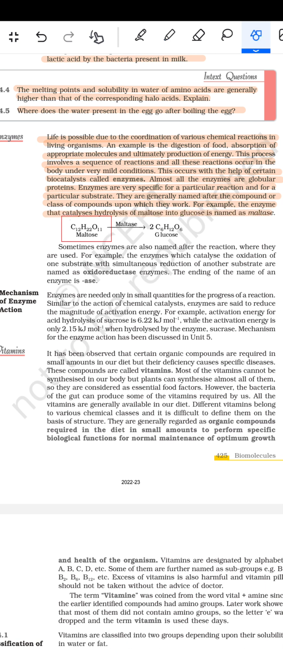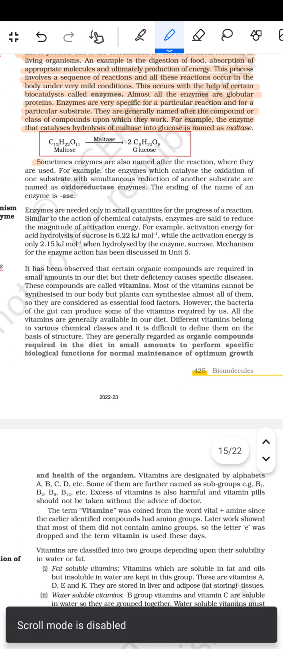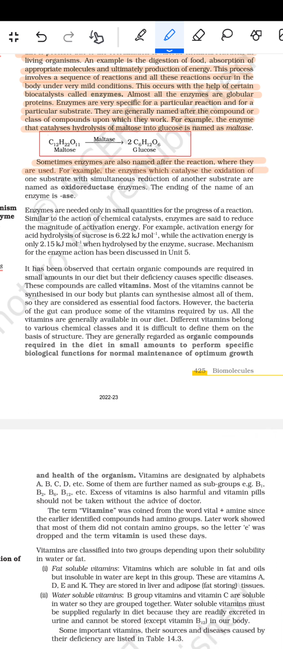तो जैसे ये C12H22O11 माल्टोज़ है, इसको माल्टेज़ से तोड़ा और C6H12O6 के दो मॉलिक्यूल बन गए ग्लूकोज़ के. इसके बाद आता है कि sometimes enzymes are also named after the reaction where they are used. For example, the enzymes which catalyze the oxidation of one substrate with the simultaneous reduction of another substrate are named as the oxidoreductase enzyme. The ending of the name of an enzyme is "-ase".